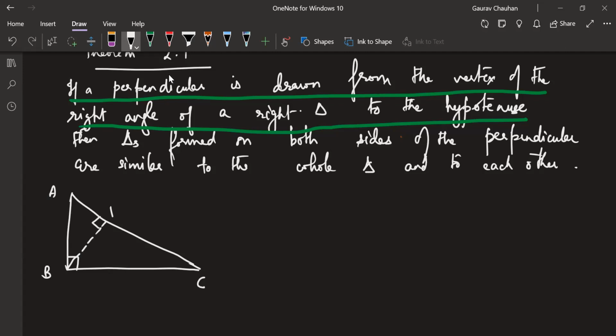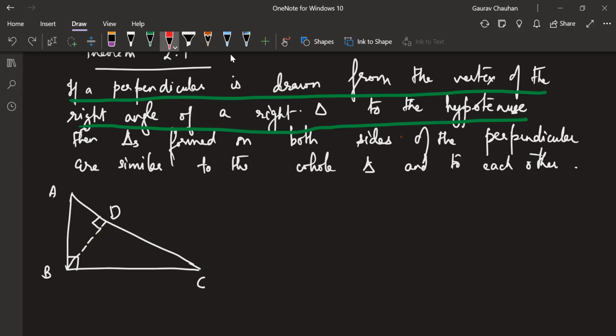Everyone okay with this so far? Any doubts in this? Give me a thumbs up if you're good. It's an altitude basically. Perpendicular, altitude, height. The word perpendicular does not make it clear that it's height, but it's almost an altitude. Yeah, it's an altitude only, because this part is altitude.